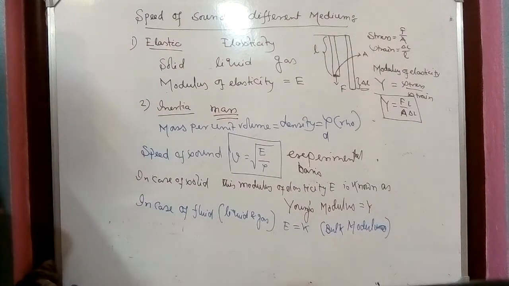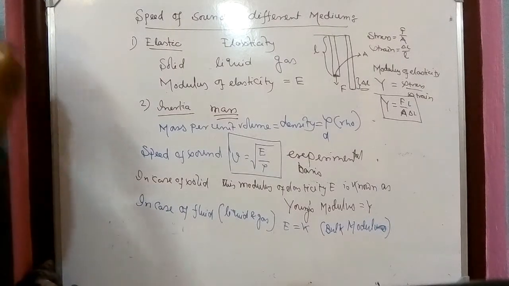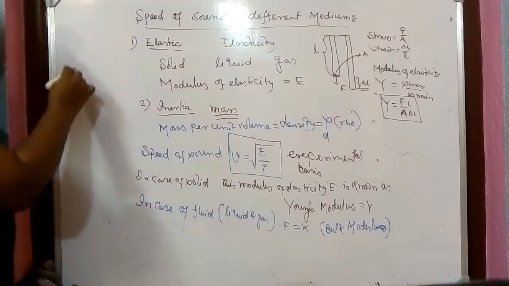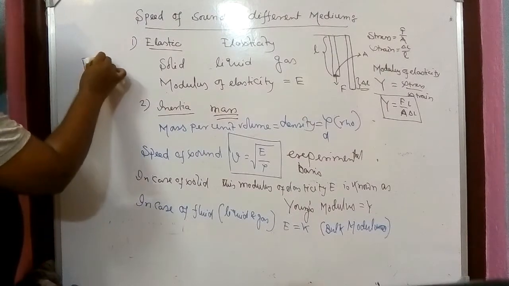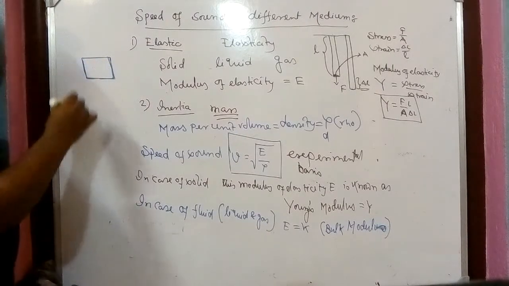Now another question. What is bulk modulus? I'm just giving you a little hint, though it is not needed. Assume a block is given to you. It is a three-dimensional thing.